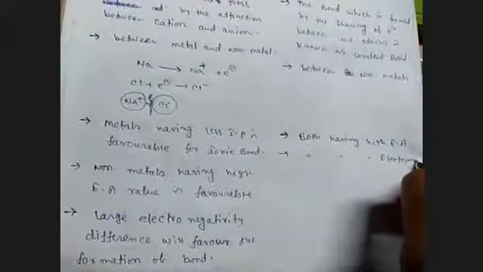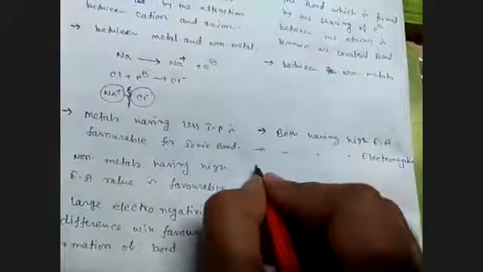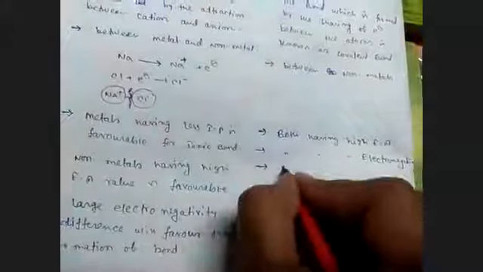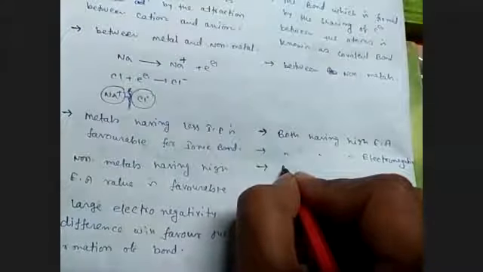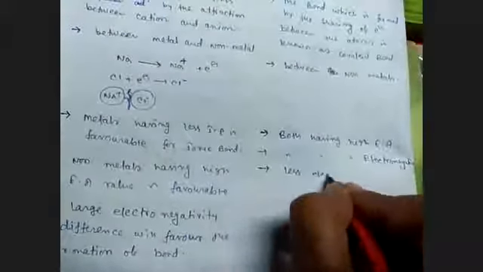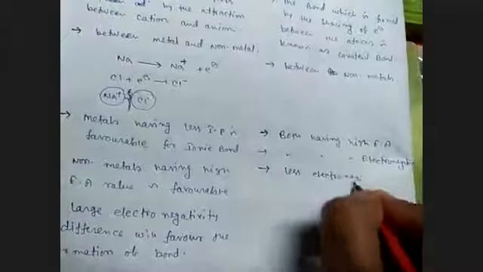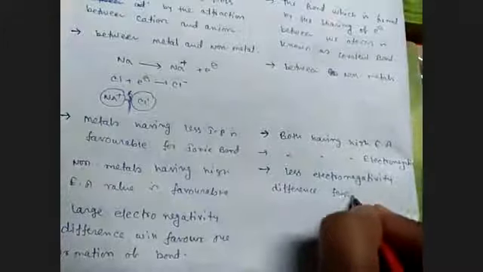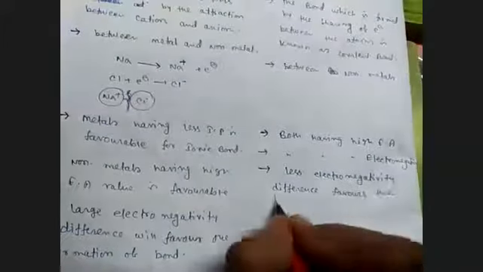Here, in ionic bond, large electronegativity difference favors, but here less electronegativity difference favors the bond formation.